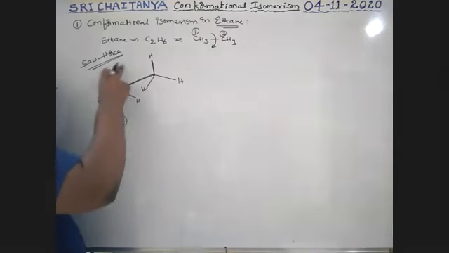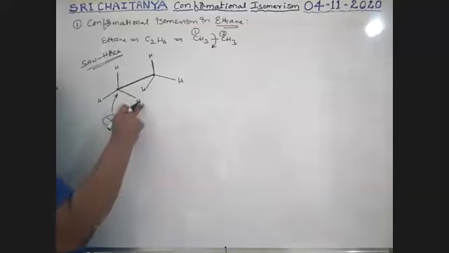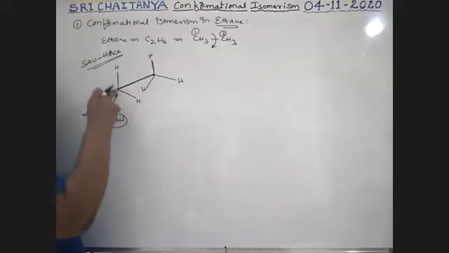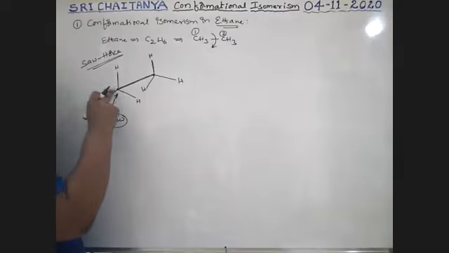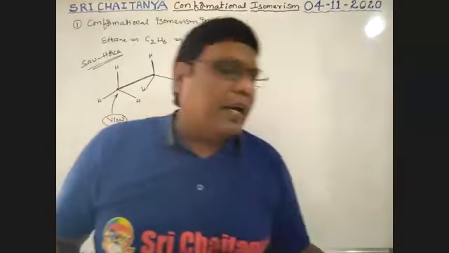This hydrogen and this hydrogen are the same, and this hydrogen and this hydrogen are the same. From this view, you can view only these 3 hydrogens, but not those 3 hydrogens. From this end, you can view only the front carbon and 3 hydrogens.